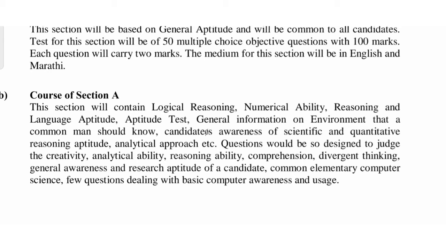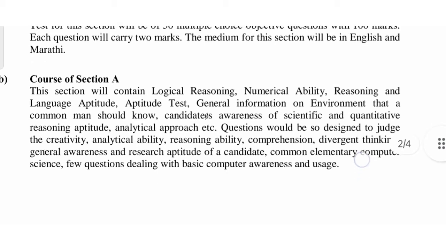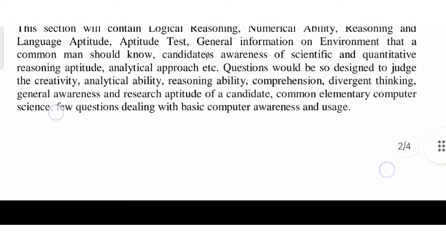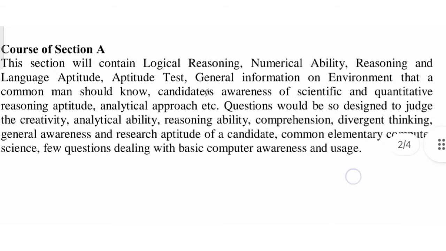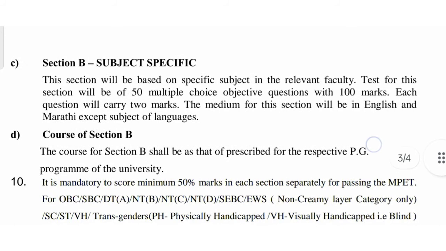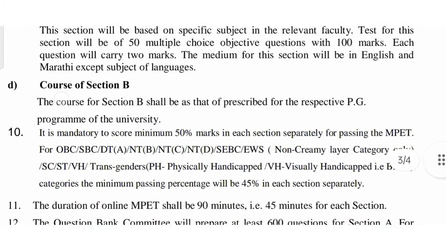Now the important thing is the pattern. This exam includes two sections. Section A is particularly for general aptitude. In that we have logical reasoning, numerical ability, and so on, scientific awareness, one can say general knowledge, etc. And in Section B, we have subject-type questions. There are 50 multiple choice questions in Section A as well as Section B.